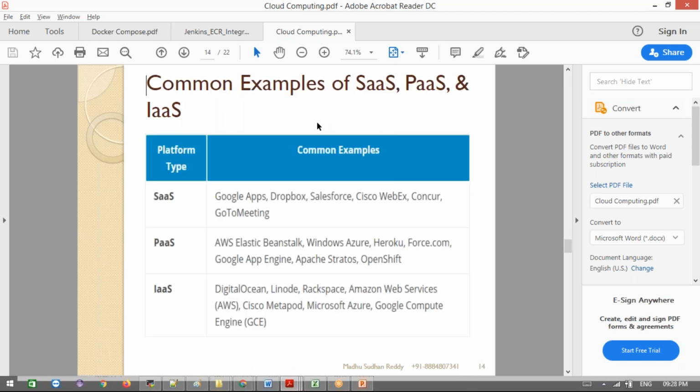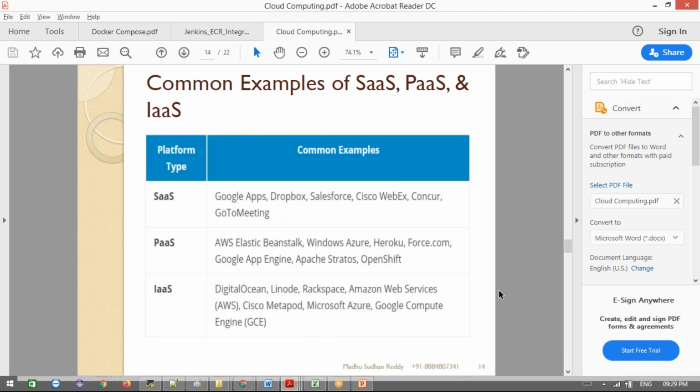Now let's see a small example of what exactly they are providing. SaaS is, let's say, Google Apps, Dropbox, Salesforce, Cisco WebEx, Concur, GoToMeeting. These are the SaaS apps. And platform as a service means AWS Elastic Beanstalk, Windows Azure, Heroku, Force.com, Google App Engine, Apache Stratos, OpenShift. This comes under platform as a service. And infrastructure as a service means DigitalOcean, Linode, Rackspace. These are also different kinds of cloud providers.